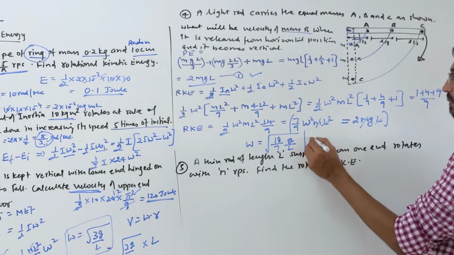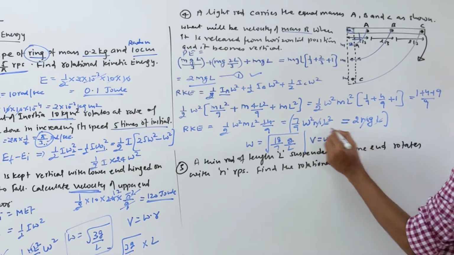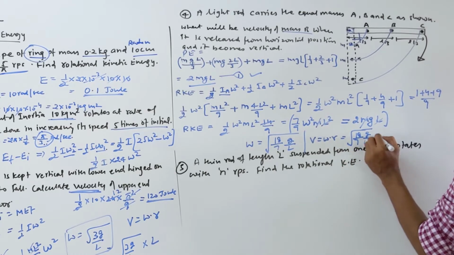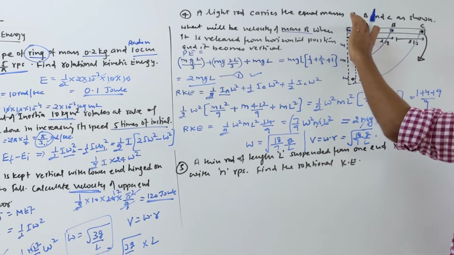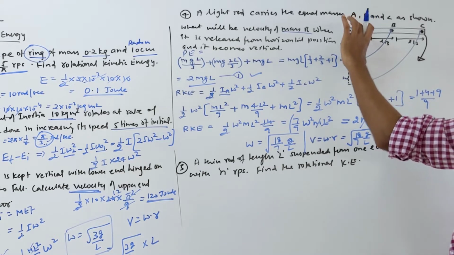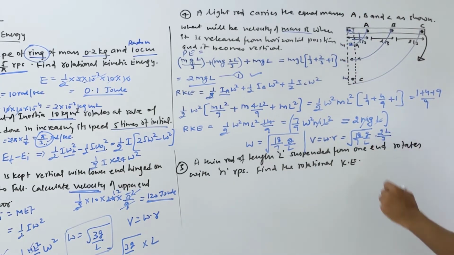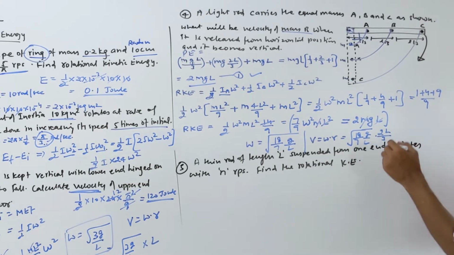So the linear velocity formula is what? Omega into R. Omega is 18 by 7 of g by L, into R. R means what? That distance, right? For the second mass, it becomes 2L by 3. So this number we can solve simply, then how much it comes?